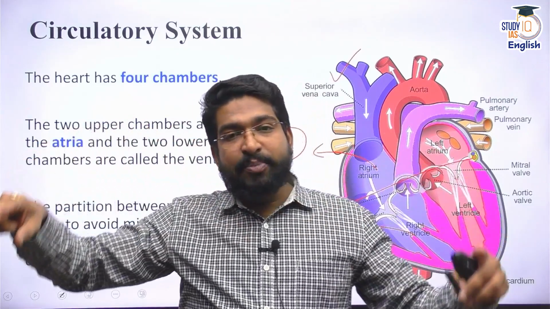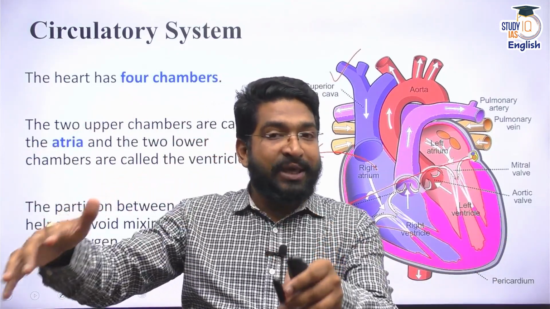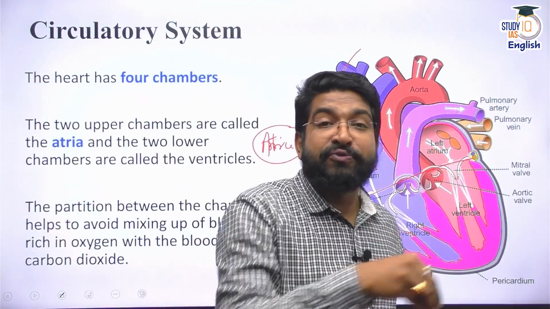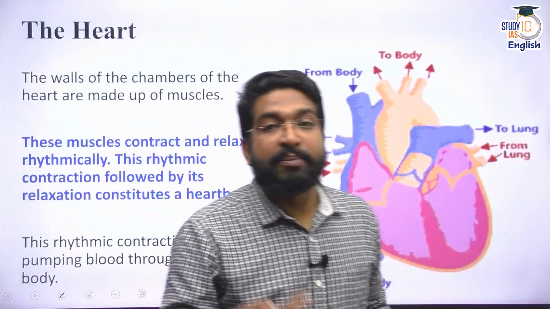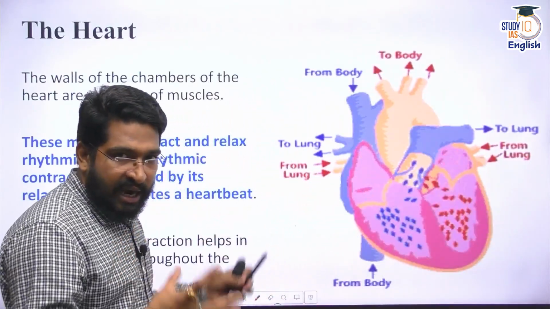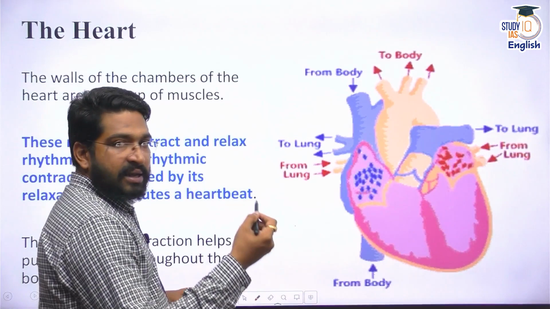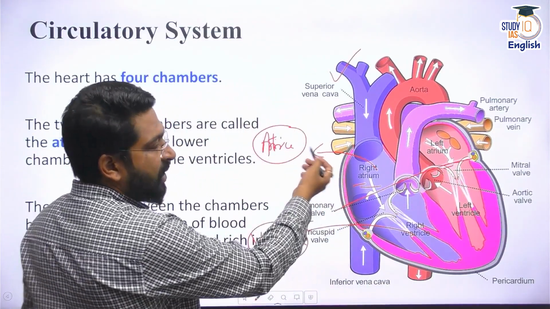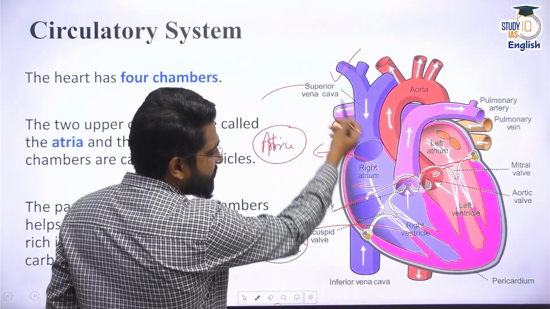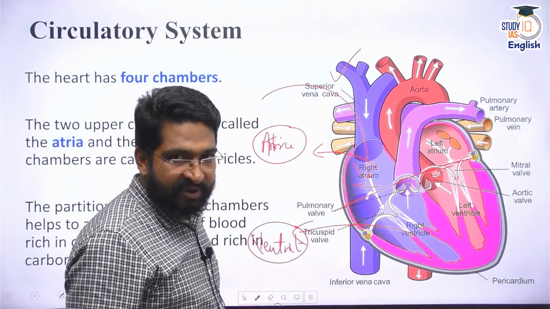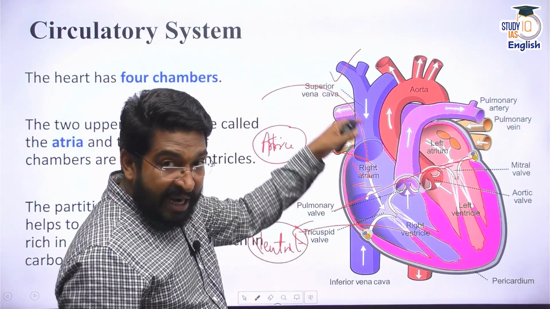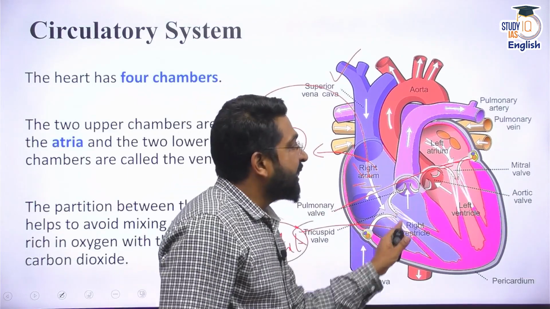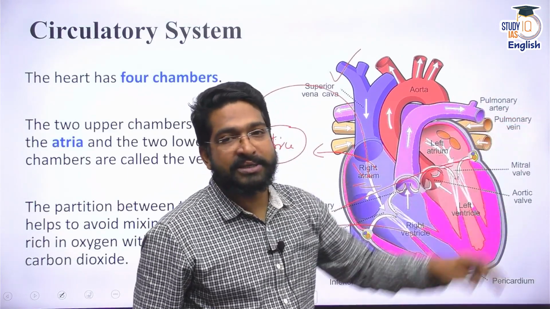Whereas there is a setup of our blood vessels which is going to bring deoxygenated blood from the entire body into the heart, which has to be pumped to the lungs for purification. So how does it happen? Because of the heart, because of these valves. This heart has 4 chambers, and the deoxygenated blood enters the right atrium through the superior vena cava. That means from the entire body, the bad blood or deoxygenated blood enters the right atrium, then goes to the right ventricle, then it is pumped to your lungs.